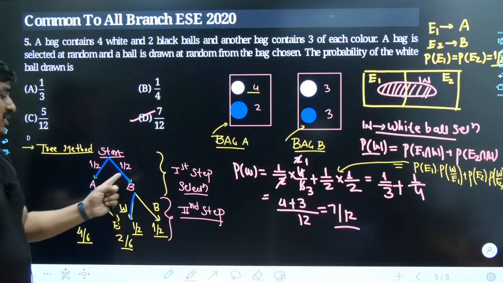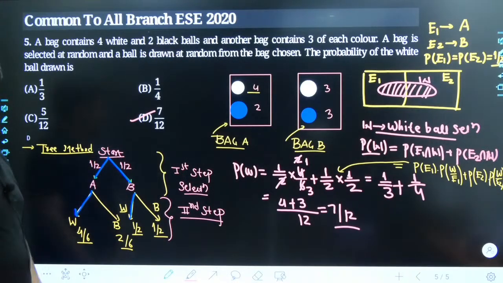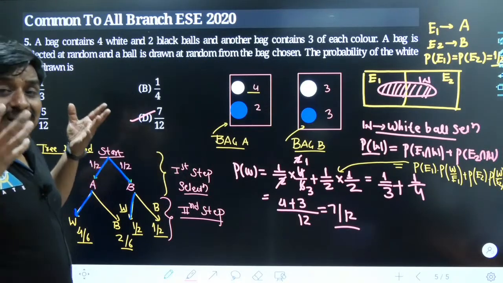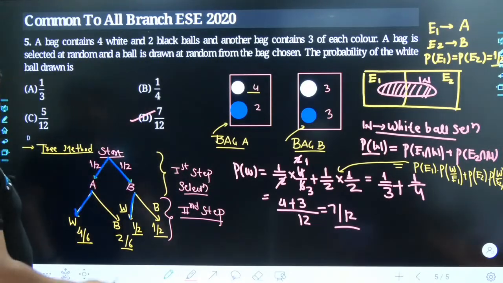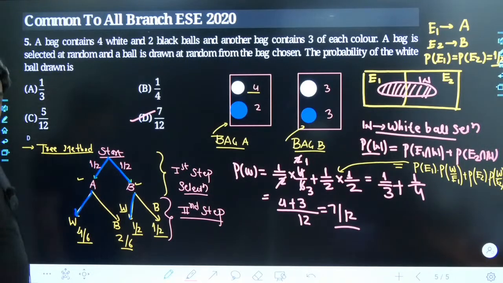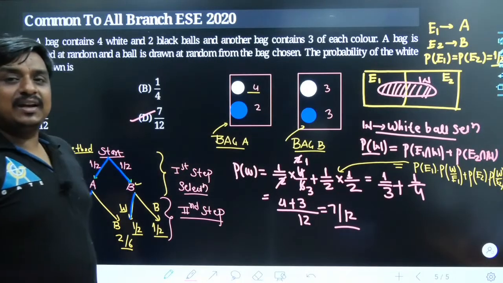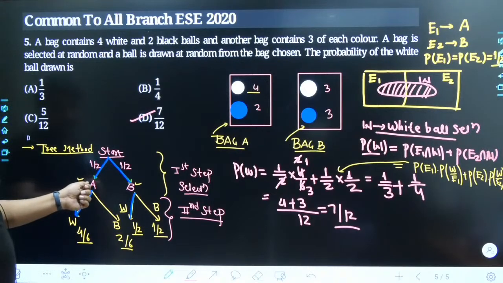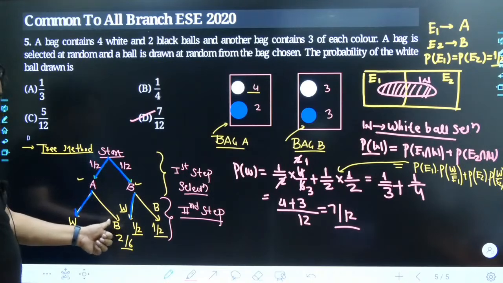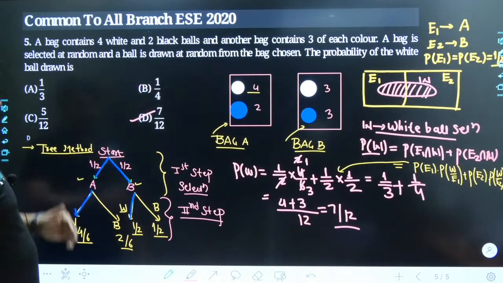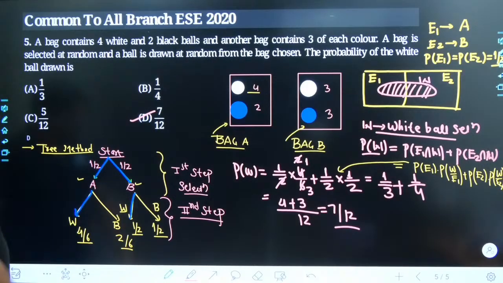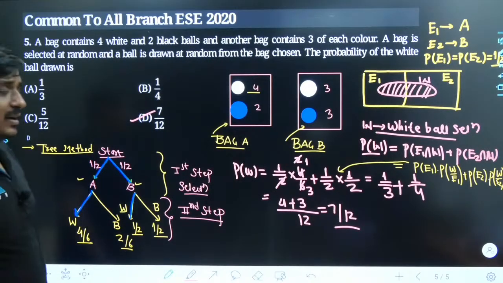So you use a tree topology. At the first step, your basic intention is to select the bag itself. So the selection probability of bag A as well as bag B is half and half. They would be equiprobable. Once you have selected bag A, the selection probability of the white ball and the black ball is different as per their structure. How many white balls do we have? 4 out of 6. So it's going to be 4 upon 6, and the same goes with black.